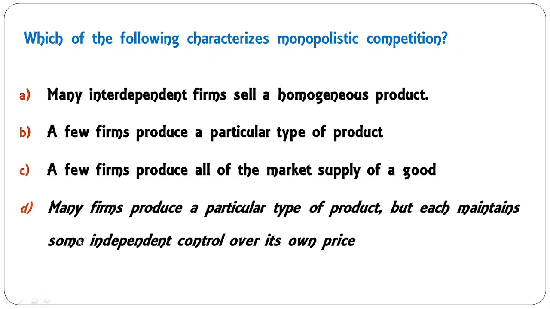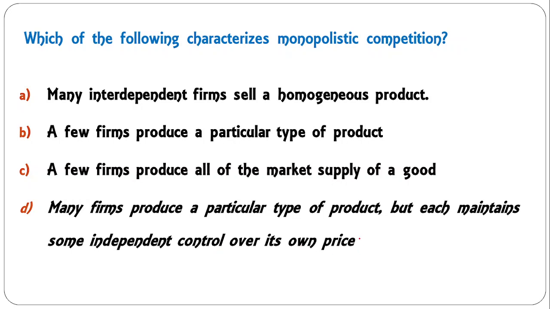Which of the following characterizes monopolistic competition? Many independent firms sell a homogeneous product. Few firms produce a particular type of product. A few firms produce all of the market supply of a good. Many firms produce a particular type of product, but each maintains some independent control over its own price.